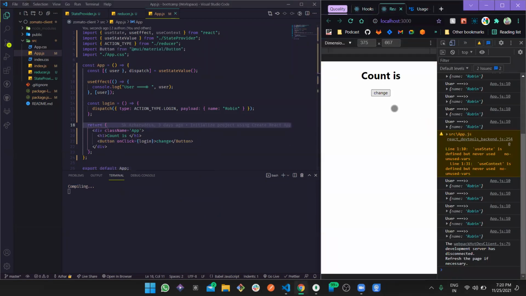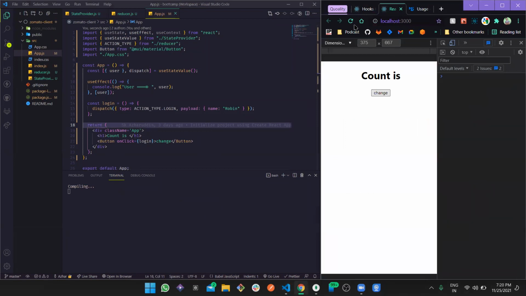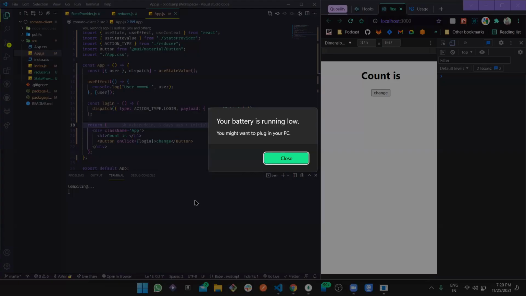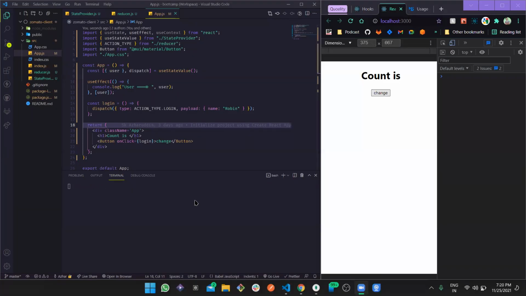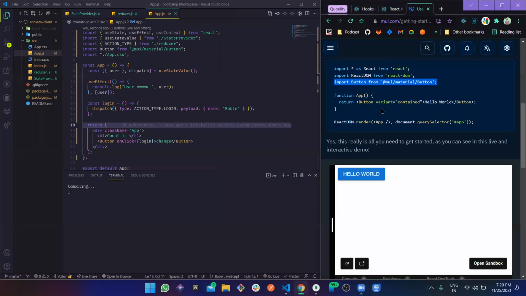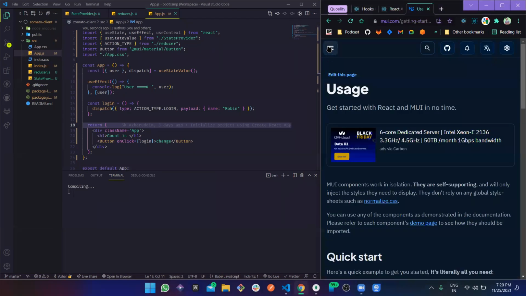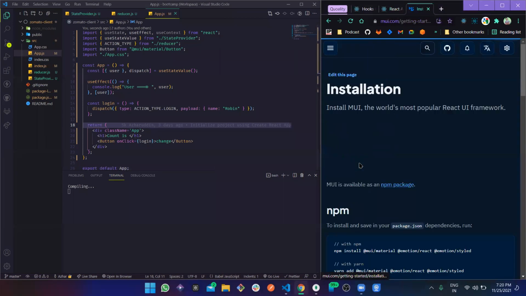You want to see something? Even I'm expecting. Come on. Oh, not now. This is going to take, oh, okay. I don't think it's going to compile, and I guess I know the reason. So usage, but we need to go to the installation part first.